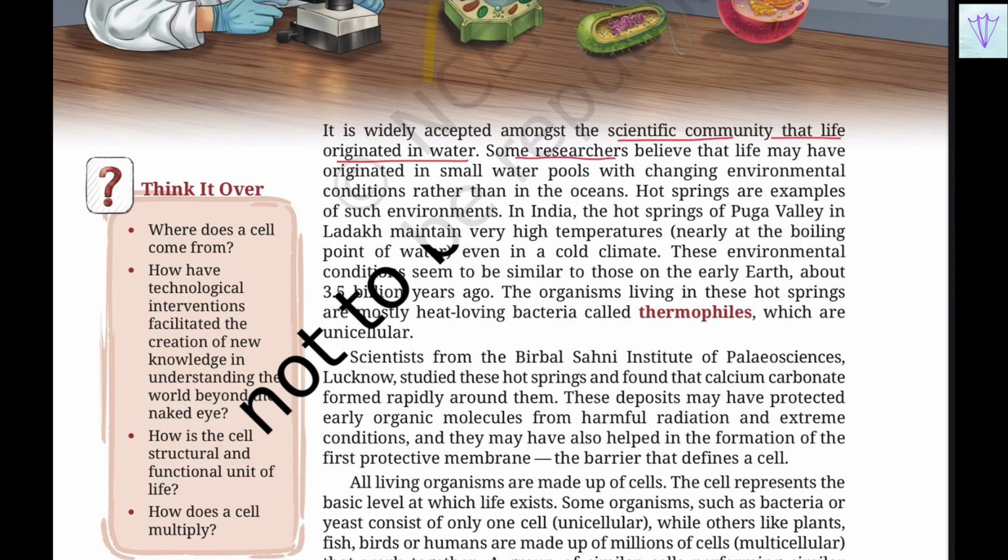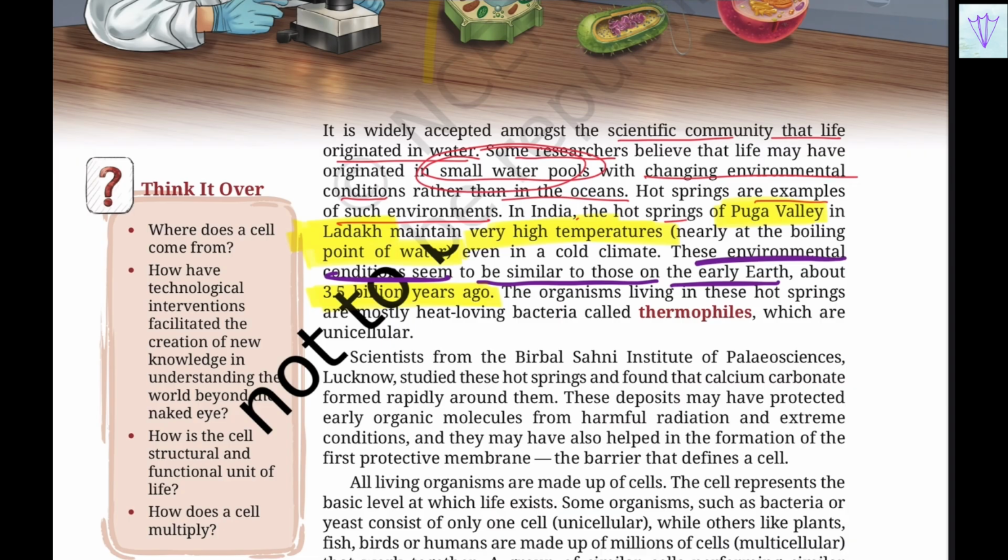Some researchers believe that life may have originated in small water pools with the changing environmental conditions rather than in the oceans. Hot springs are examples of such environment. In India, the hot springs of Puga Valley in Ladakh maintain high temperatures, nearly at the boiling point of water, even in a cold climate. So these environmental conditions seem to be similar to those on the early Earth, which is about some 3.5 billion